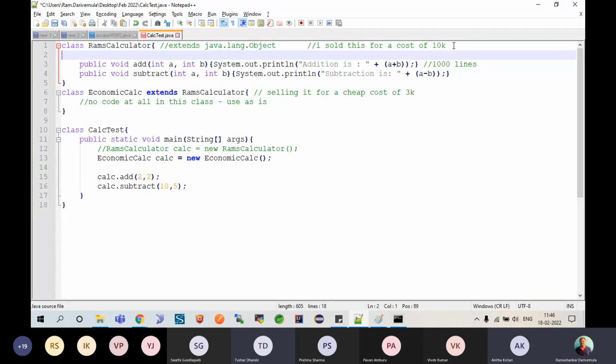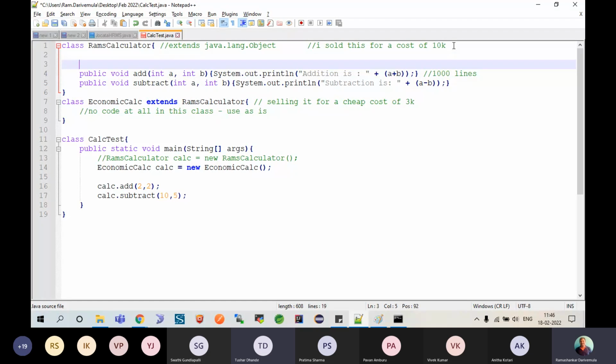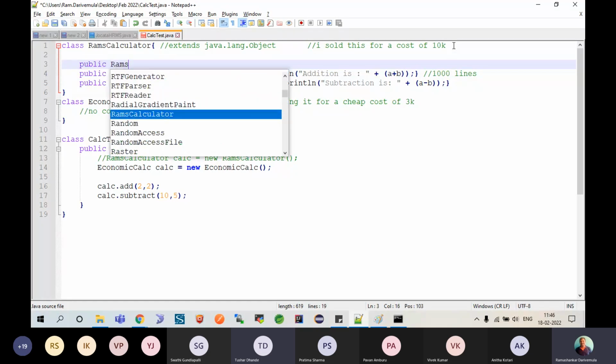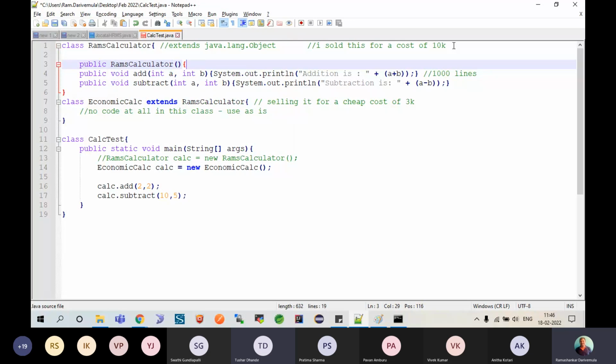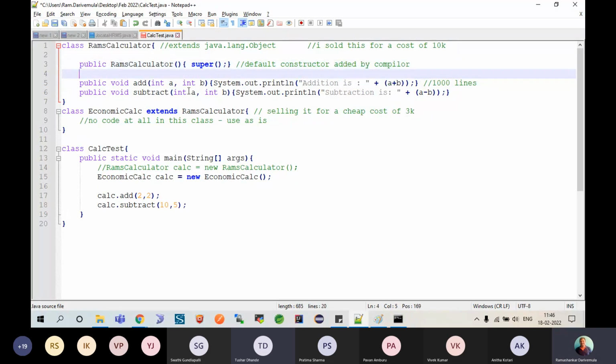So here the compiler has or might have attempted to give a constructor for you, a default constructor in which he is calling super. So here I am trying to call my super class constructor. This is what it will do. So though you haven't written it, this is by default written.